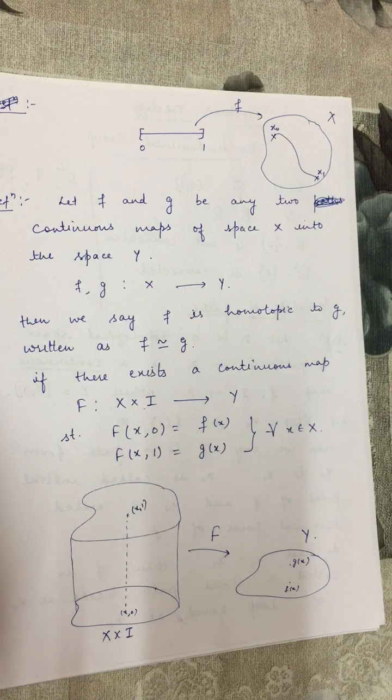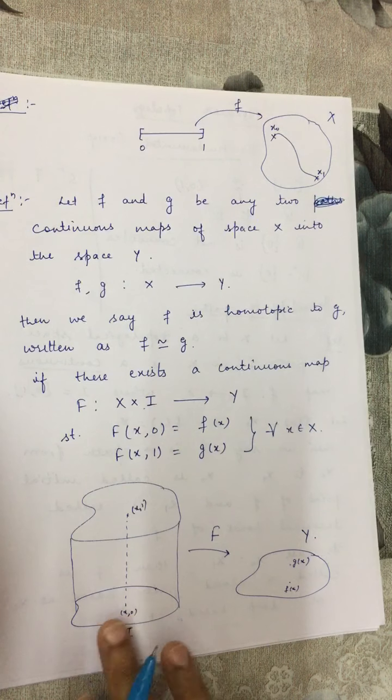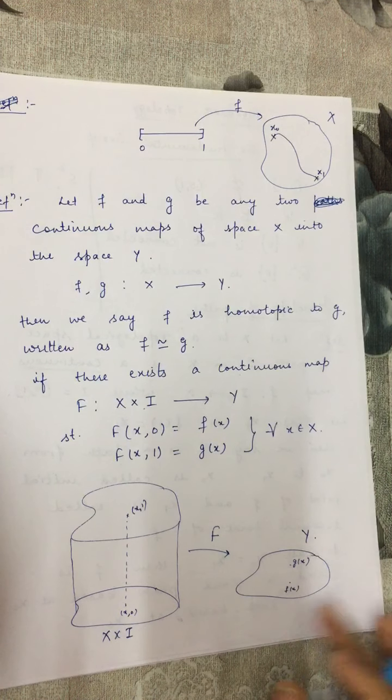Now if f and g are paths in space x, then basically f and g are continuous maps from I to x. In that case, instead of this x we have I, and instead of the space y we have x. So let us define that.